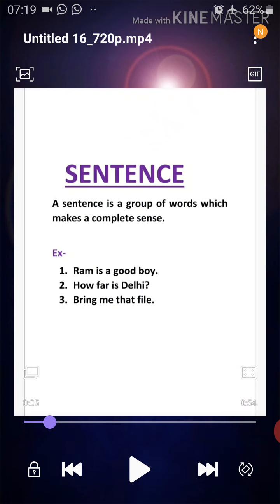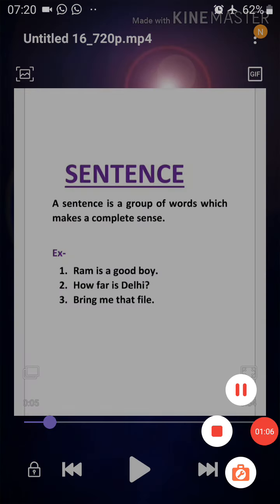So it is a group of words and it is making a sense. Sense means it is giving us a meaning. So it is called a group sense. It makes a complete sense. So Ram is a good boy is a group of 5 words and it also makes a meaning.